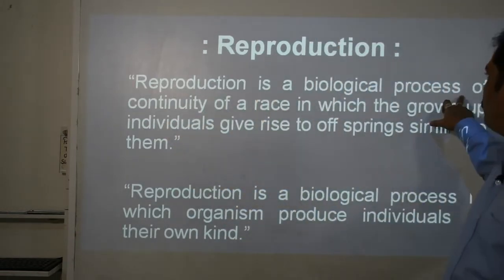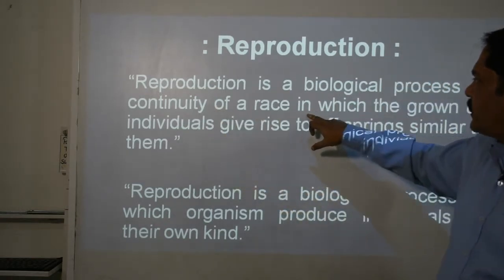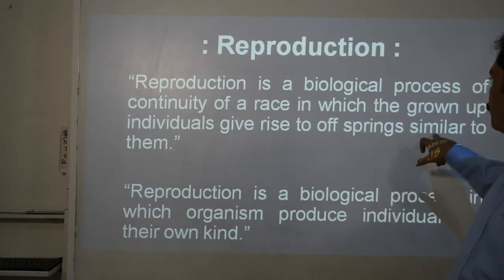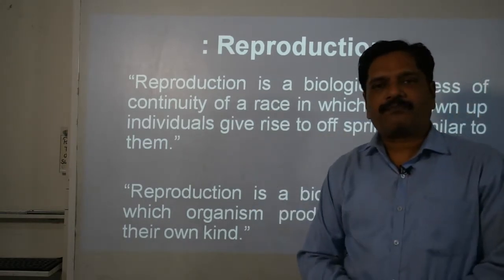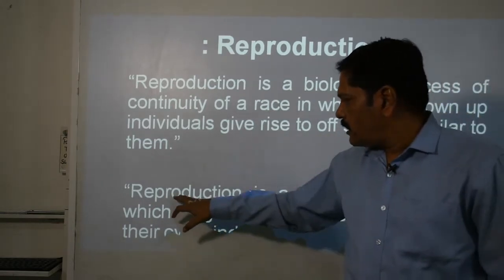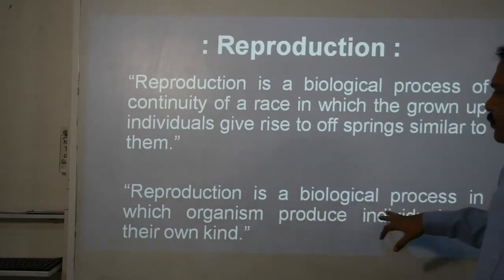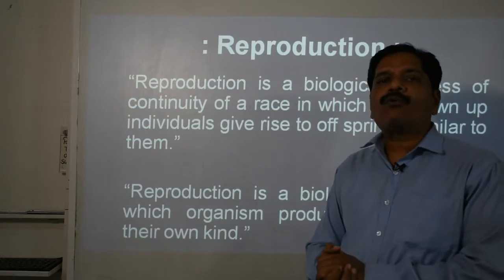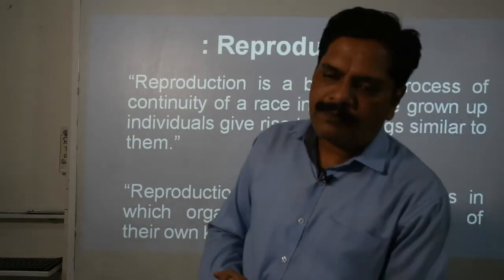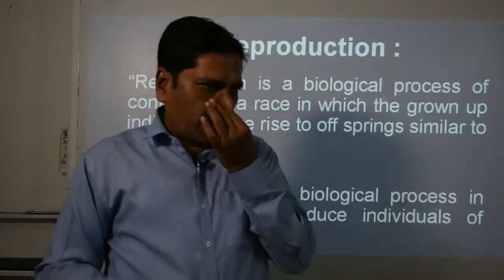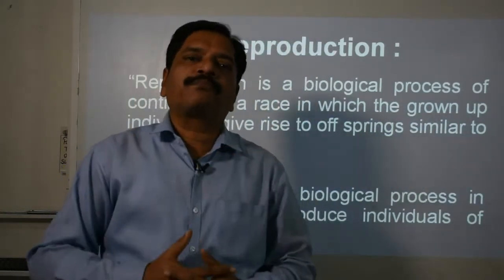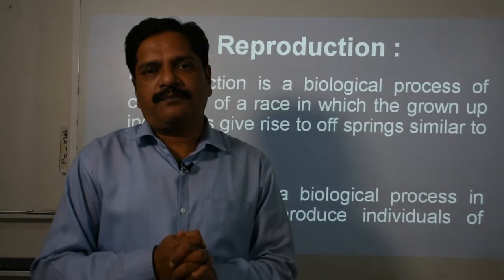Reproduction is a biological process of continuity of a race in which grown up individuals give rise to offspring similar to them. And second, reproduction is a biological process in which organisms produce individuals of their own kind. Remember, the organism which has already grown up undergoes a process of producing a new individual.